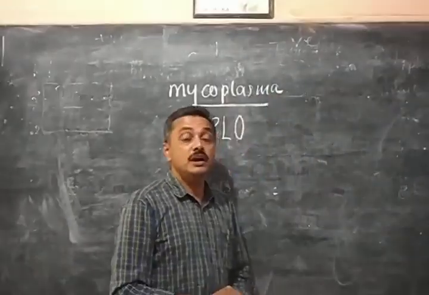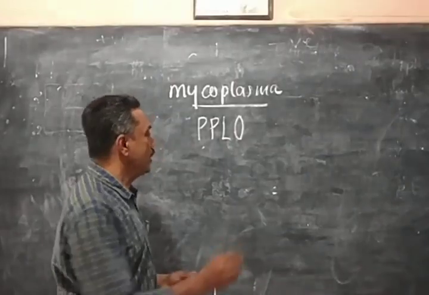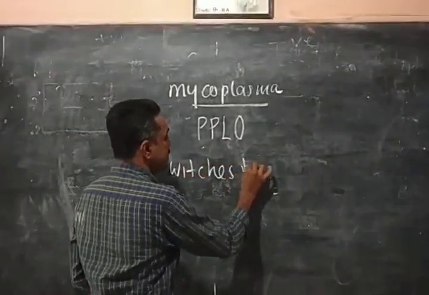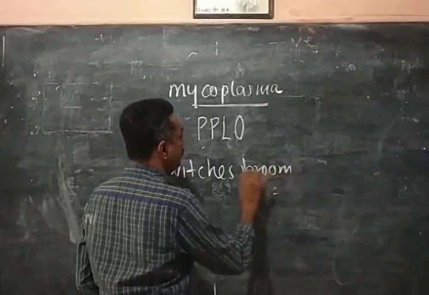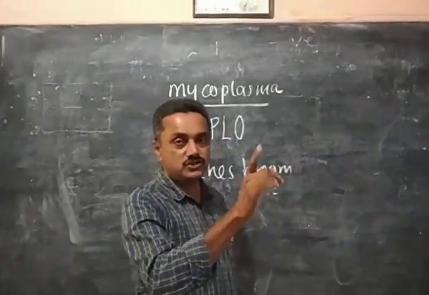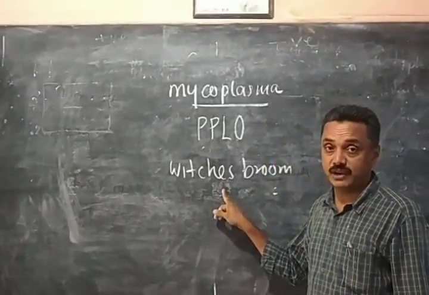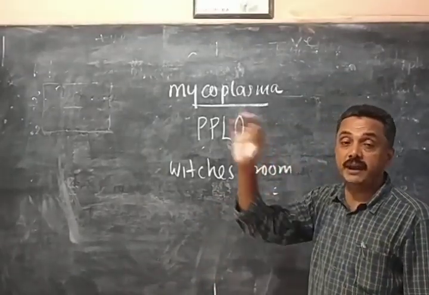And they are parasites. They cause various diseases like witch's broom, a disease occurring in coconut. In our coastal area, the coconut trees are affected by this disease. The leaves will be damaged.